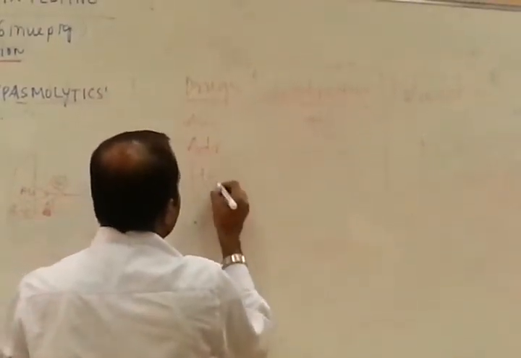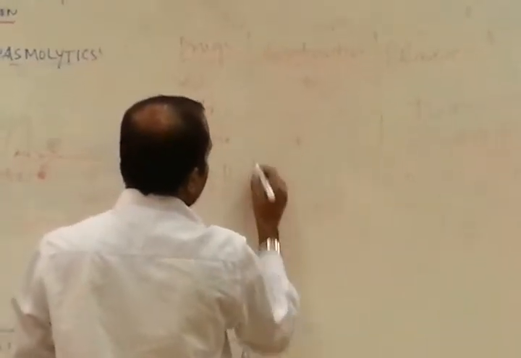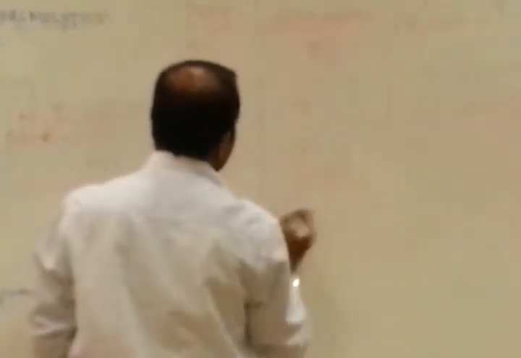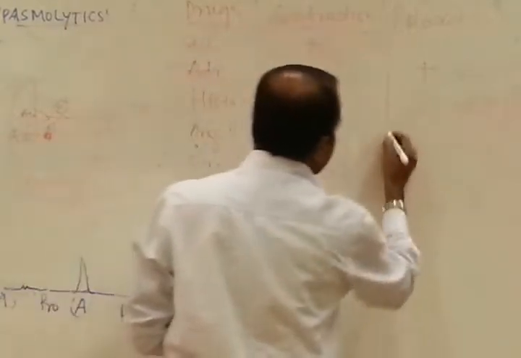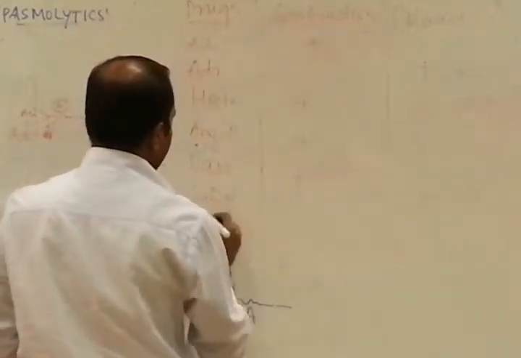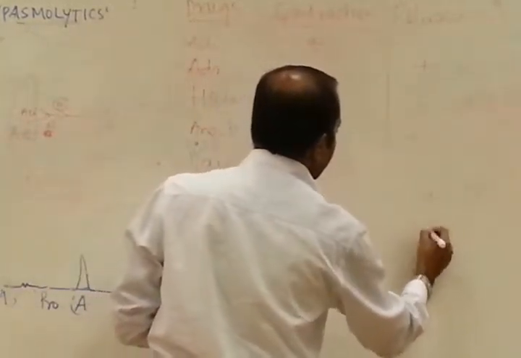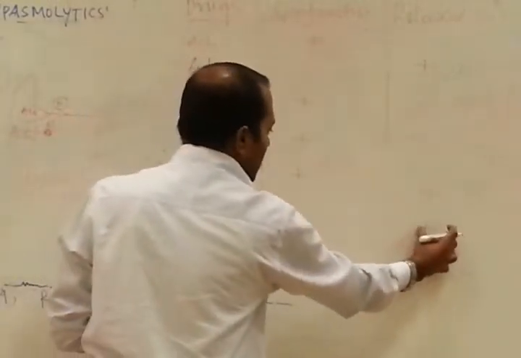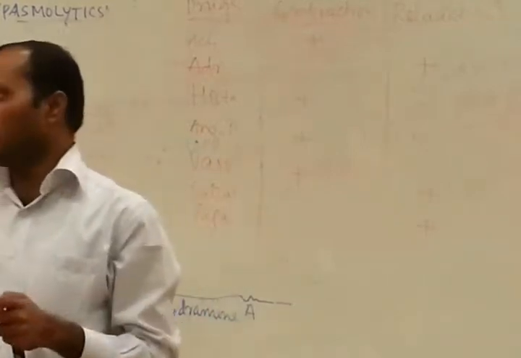Histamine: contraction. Angiotensin: contraction. Vasopressin: contraction. Serelasin: relaxation. Papaverine: relaxation is positive. Like this one. You must remember this one.